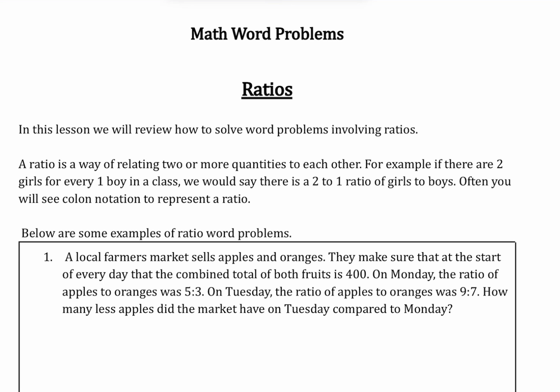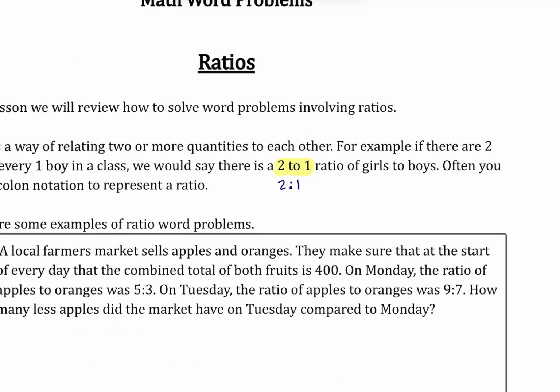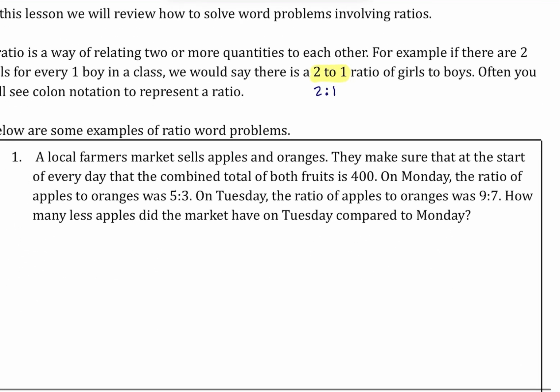Oftentimes we use colon notation to express a ratio. So essentially what this is, we're substituting a colon in place of the word "to." So a 2-to-1 ratio we would express using 2:1. Now let's talk about some examples of word problems involving ratios.